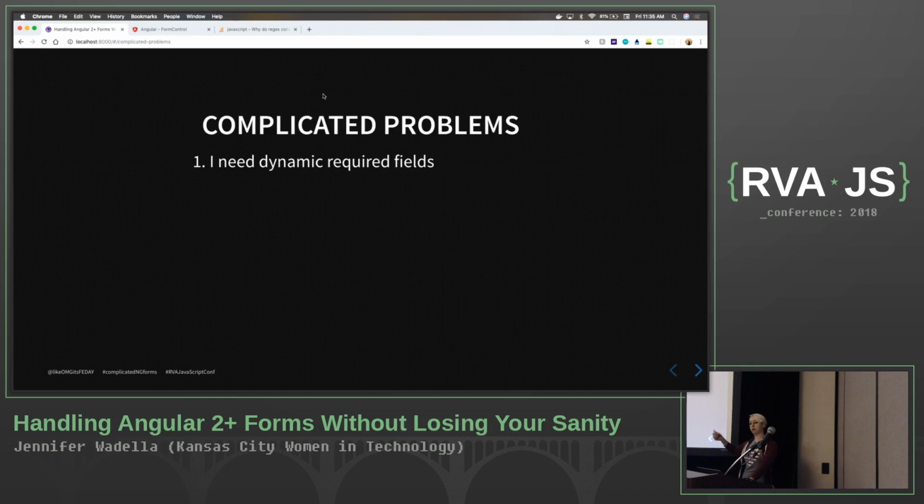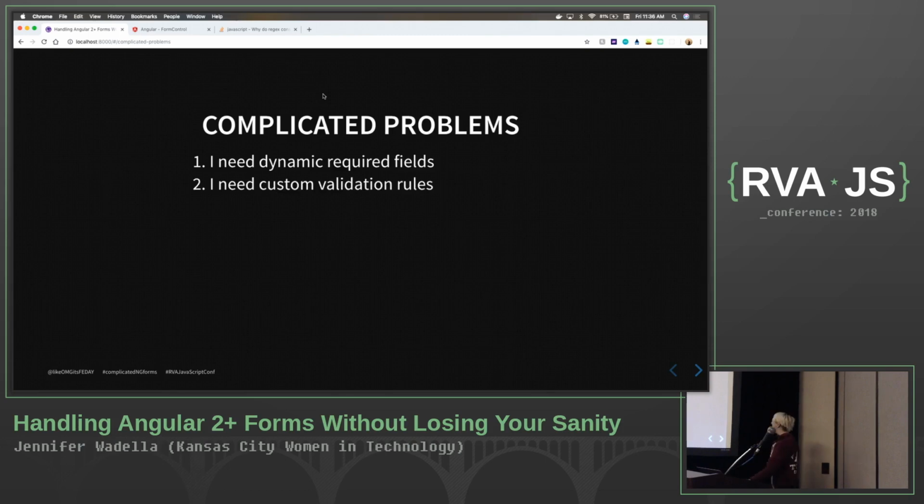One complicated problem, I need dynamic required fields. You know, I would love to live in the perfect world where docs are written clearly and concisely by people who understand how the web page works, but I'm also a very pragmatic realist, and I know that doesn't happen, and I'm going to pick and choose my battles, right? So I'm going to give you all some solutions for the less than perfect world we live in, and if you're working in a perfect job where this isn't drama for you, let me know where I can apply.